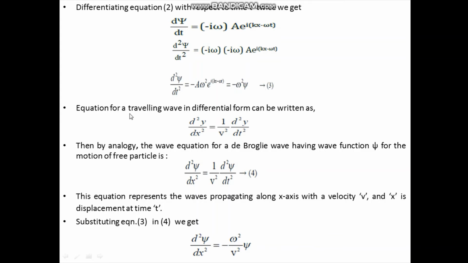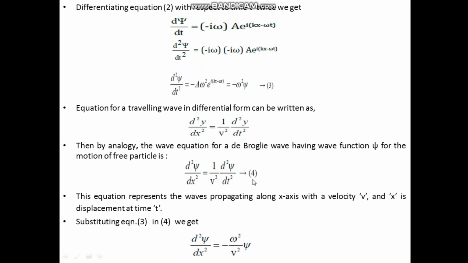The equation for a travelling wave in differential form we can write like this, that is d square y by dx square is equal to 1 by v square d square y by dt square. Then by analogy, we can write the de Broglie wave equation like this: in place of y you change it to psi, that is d square psi by dx square is equal to 1 by v square into d square psi by dt square.